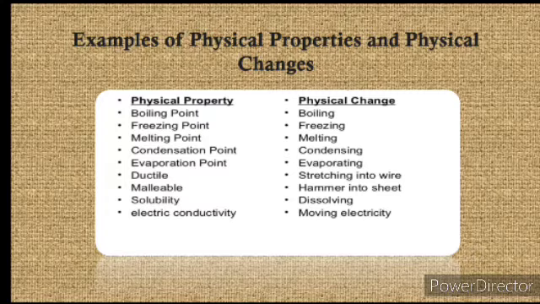Then condensation point and evaporation point. So condensing and evaporating will be the physical changes, while the condensation point and evaporation point are known as physical properties. So in this table you can see which are known as physical properties and which are the physical changes.